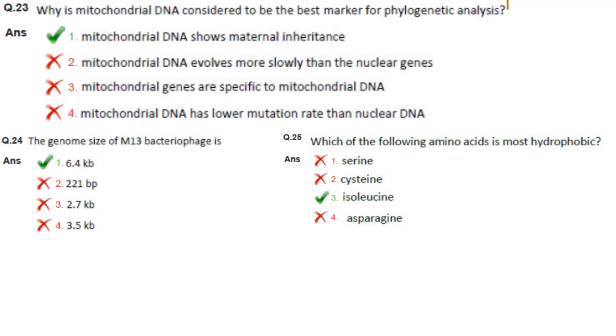Isoleucine is one of the most hydrophobic amino acids because the R group is a bulky substituent lacking any hydrophilic character.